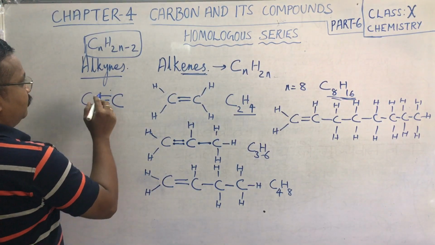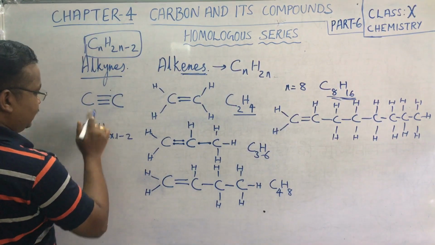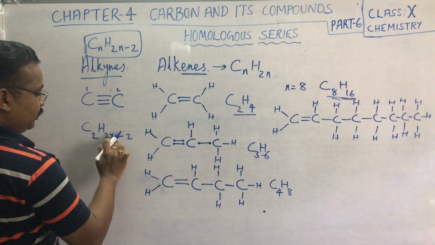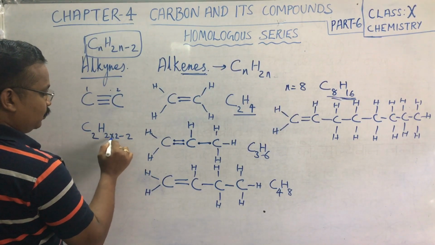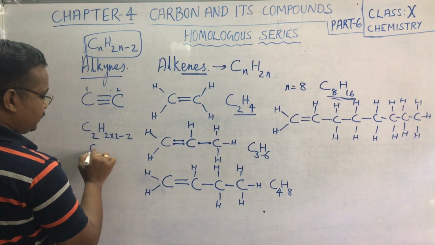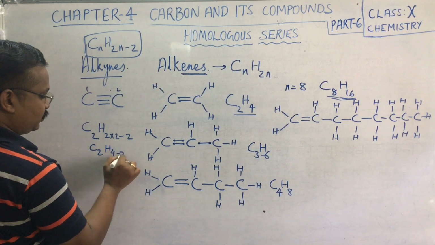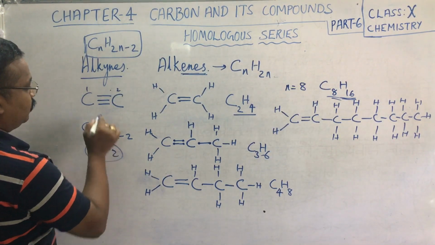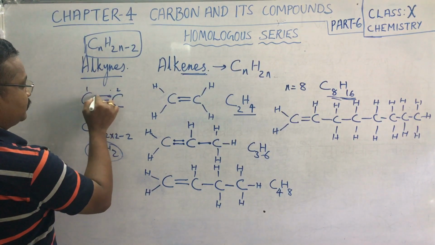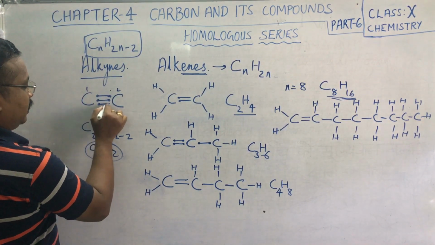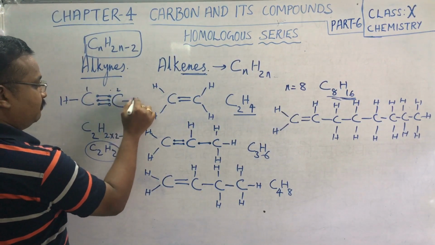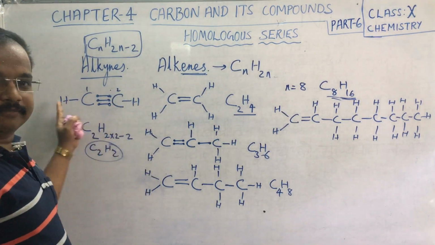Okay. Now, according to this formula, C2, here 2 carbon atoms are there. So C2, H2 into 2, 4 minus 2. C2, H4 minus 2, how much? C2H2. Okay. So here, the 2 carbon atoms share 3 electron pairs in between them. Now one valency remains, that will be filled by hydrogen atoms.